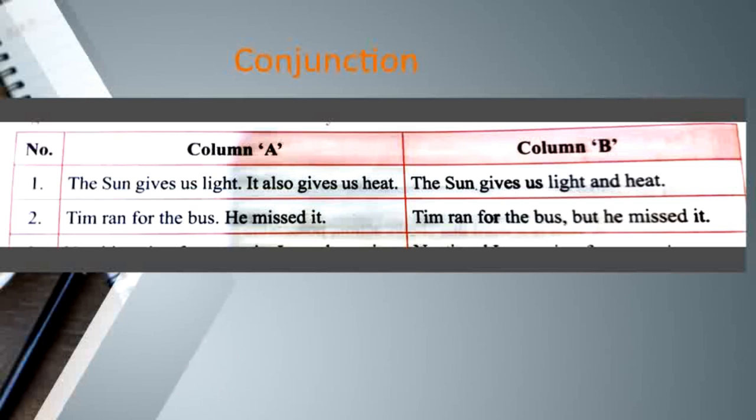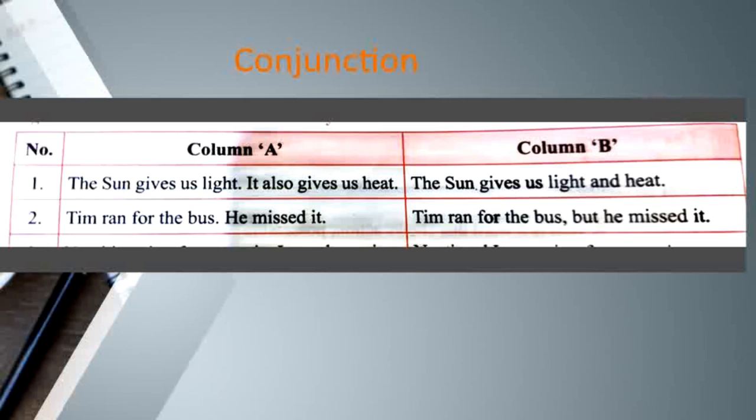So, for example, the first example, the sun gives us light, it also gives us heat. There are two sentences over here, and when these two sentences were reframed with the help of a conjunction, both the sentences were merged together. The sun gives us light and heat.